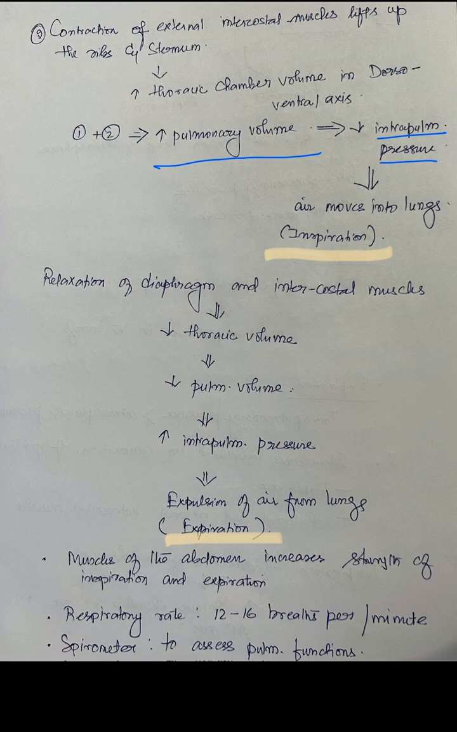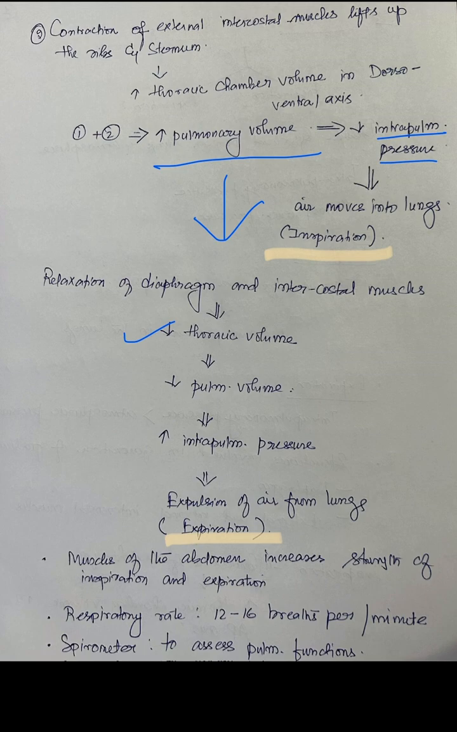So when the pressure inside the lungs is less, the air moves into the lungs. That is inspiration. Now the diaphragm and the intercostal muscles, which contracted during inspiration, what happens during expiration? They relax. During relaxation of the diaphragm and the intercostal muscles, there is a decrease in the thoracic volume because it comes back to its normal position.